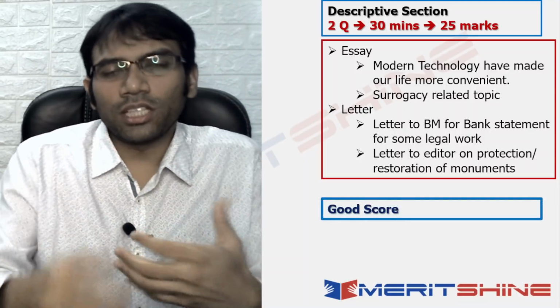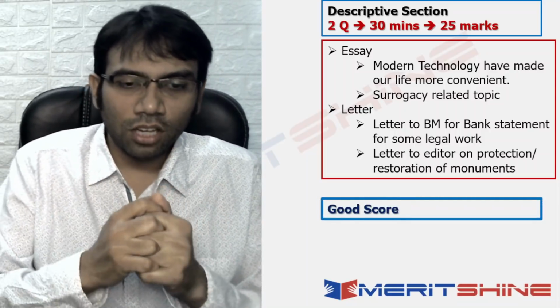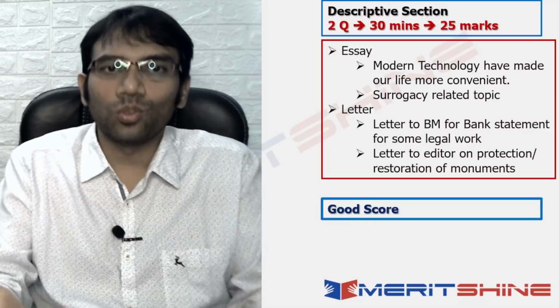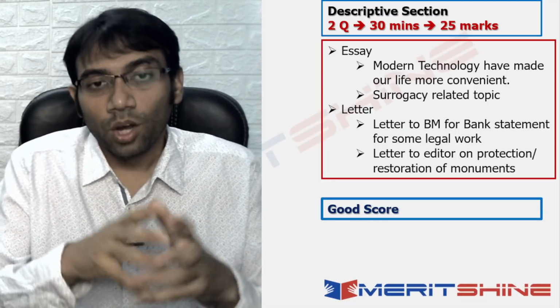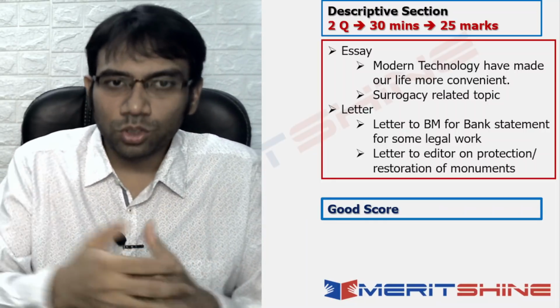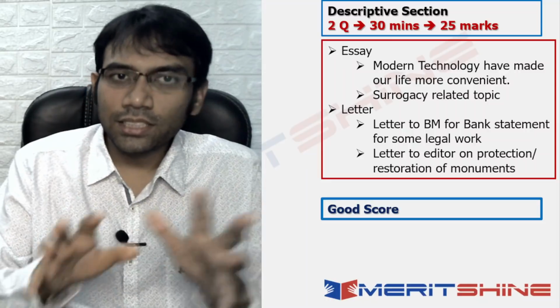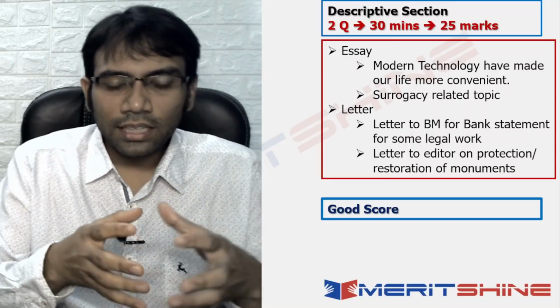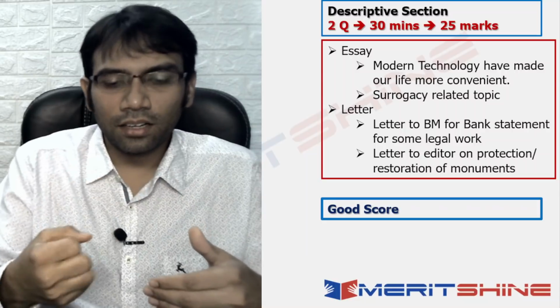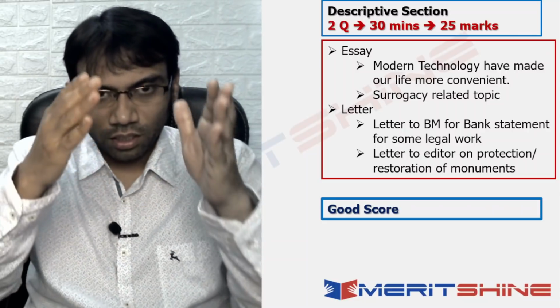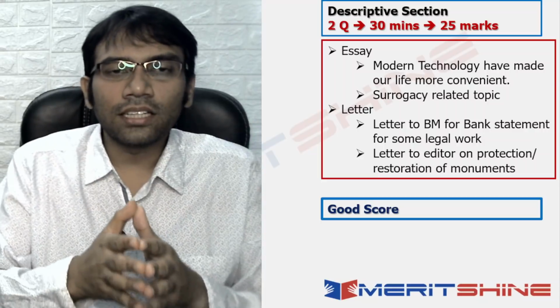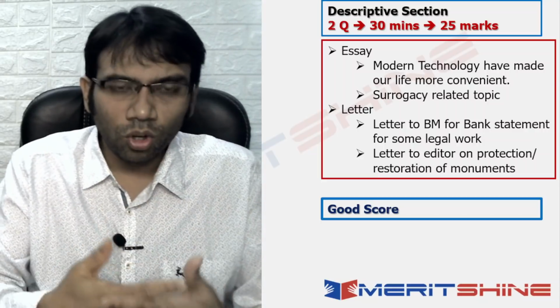Okay, so what is a possible score? See, in descriptive, it's not about attempt, because you have 2 questions, you must have attempted 2 questions, right? What is important is what is a possible score. See, again here it is very subjective, because how the examiner has weighed the process of evaluating the essay and letter, we do not know.